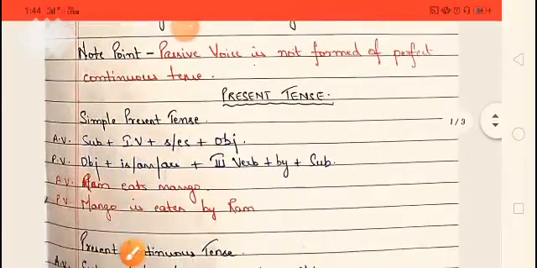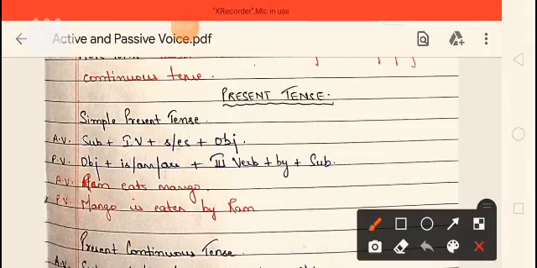Okay, now coming to the very first tense, that is present tense. And the first category in present tense is simple present. Students, I have taken a simple general three-word sentence, and you have to apply this rule to this sentence, and I'm continuing this sentence through each and every tense so that you can easily understand the transformation. In your exams you will get some complicated sentences, but the structure will be the same. There will be subject, verb and object, so the transformation will be the same, just the number of words will be increased.